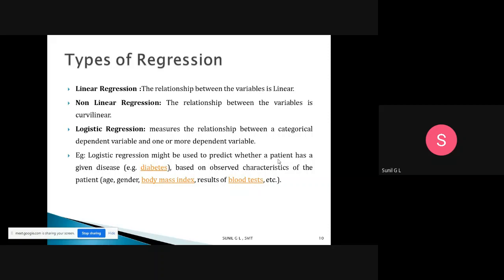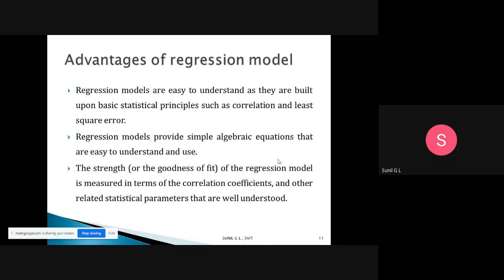It's not increasing or decreasing, so we call those categorical variables. When you are using categorical variables as the dependent variable, we call it logistic regression. It measures the relationship between the categorical dependent variable and one or more independent variables.